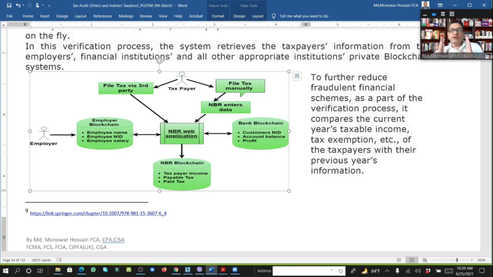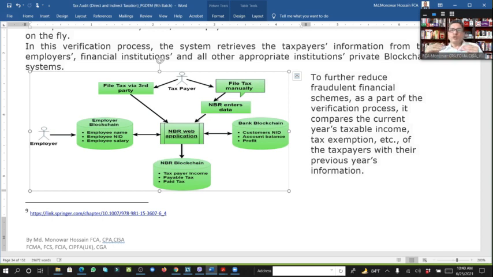But the same organization, same entrepreneur or same businessman, submit a different type of financial statement to the tax authority. They are showing that they have a loss. So they do not need to pay tax based on profit. And also there are different types of statements shown to the VAT authority. Though VAT and tax both are different wings of NBR, they are interrelated but separate. That's why NBR introduced another system.